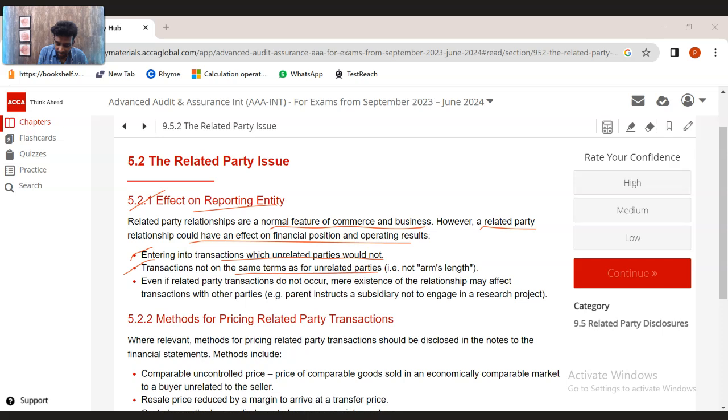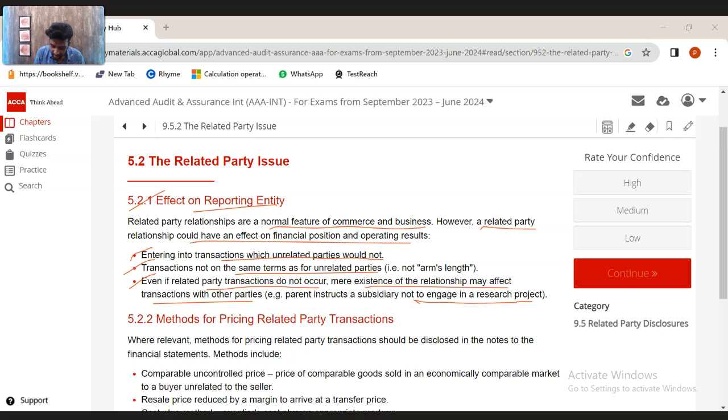Transactions not at the same terms as for unrelated parties, like not at arm's length price. Where you are doing business with certain sister concerns or parent entities, you might overprice or underprice to benefit either party. That is a related party transaction. Even if related party transactions do not occur, mere existence of the relationship may affect transactions with other parties.